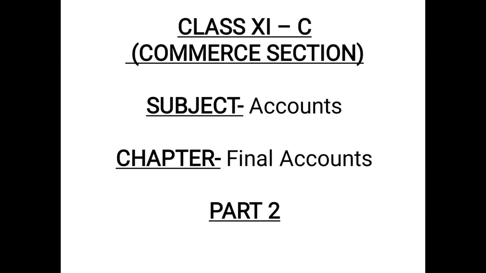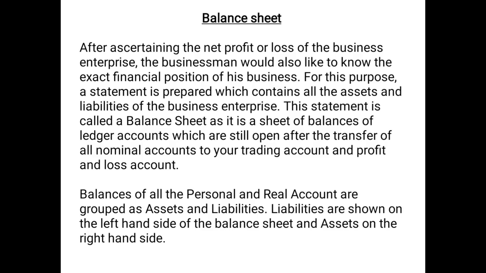In the previous part of the final accounts chapter, we discussed the meaning, objectives, items to be recorded, then the format of trading account and profit and loss account. In this part 2, we are going to discuss the balance sheet. As we have already discussed, final accounts basically include trading account, profit and loss account and balance sheet. So, here we are starting with the balance sheet.